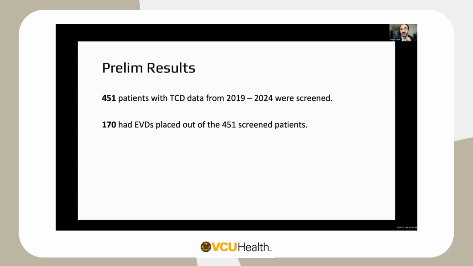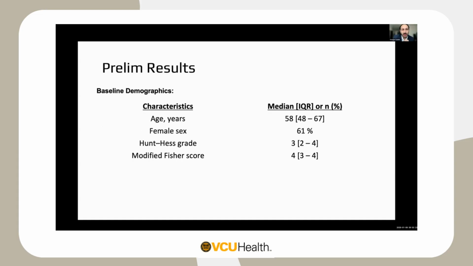So prelim results so far, we were able to screen 451 patients who just had TCDs done, out of which 170 had EVDs placed during that time. Based on the exclusion criteria I mentioned in that past slide, 86 were excluded. We ended up with 84 patients. Some of them had multiple clamp trials during the same hospitalization. So we utilized some of these patients who had multiple clamp trials to see if these outcomes, whether EVD weaning or VP shunt, were also included.